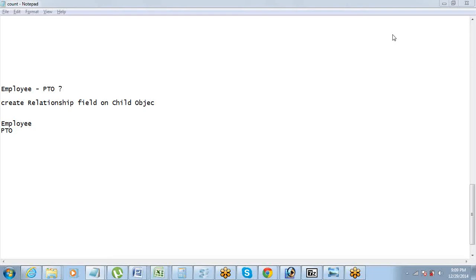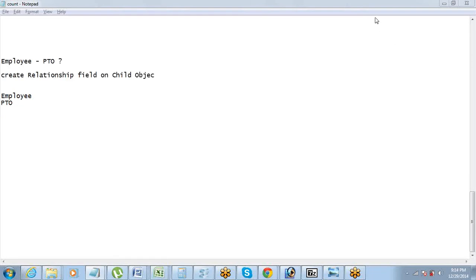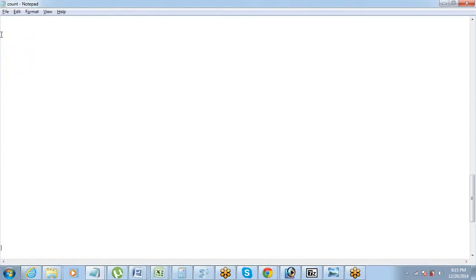Clear? So lookup we are able to create and we understand how it works, right? Now there is one more type of relationship which is a special type of relationship field, which is not different from lookup relationship. See, basically relationship is just one type, parent-child. So what we have just seen is a parent-child relationship, but the field type that we selected was lookup.